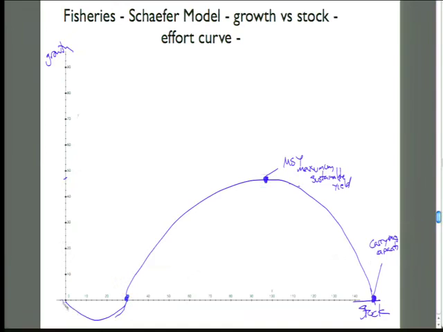For a lot of big animals, we'll have this thing called minimum viable population size. There's some point where we fish them down to a really low level that the fishery growth rate goes negative and the fishery crashes to zero. They go extinct. They can't find each other to mate.